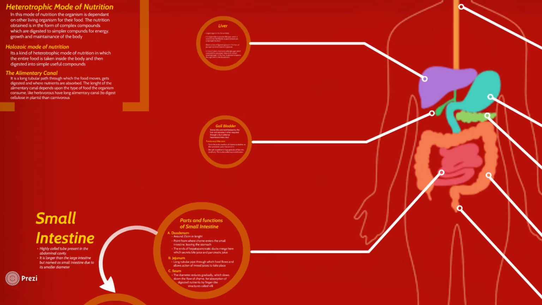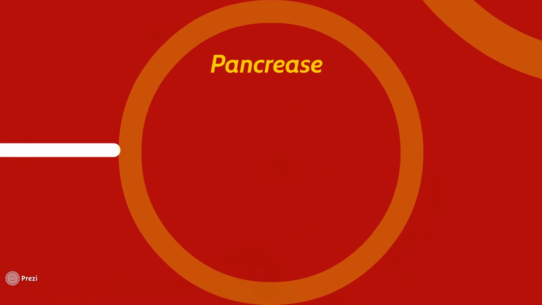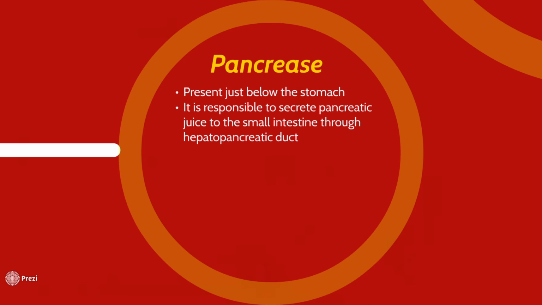Then the next gland that we should know about is the pancreas. The pancreas is present just below the stomach, and it is responsible for secreting pancreatic juice to the small intestine, again through the hepatopancreatic duct. We should understand that the hepatopancreatic duct is a common duct which is used by both the pancreas as well as the gallbladder.